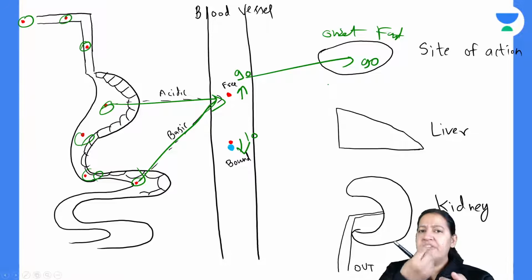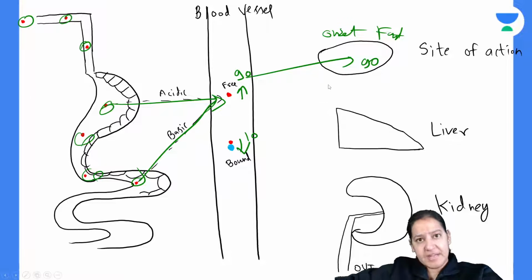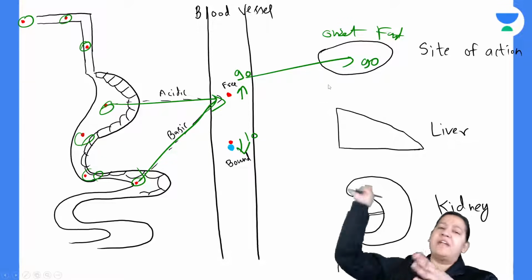You take the drug, and within 15 minutes, half an hour, as soon as you take it, it will go into your stomach. It is absorbed in the blood. From the blood, it will immediately enter the site of action.